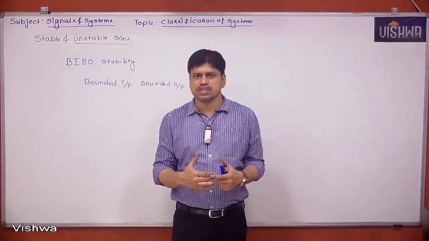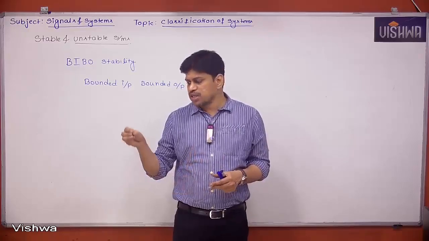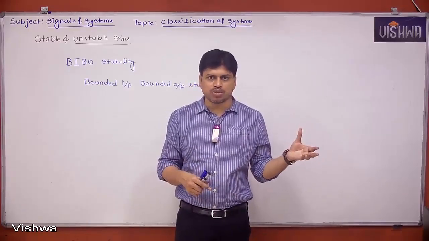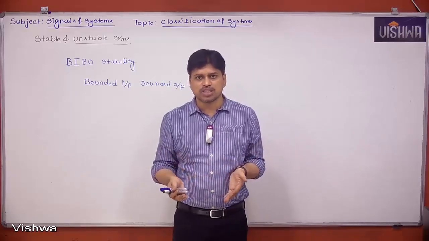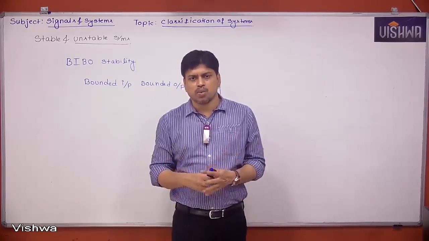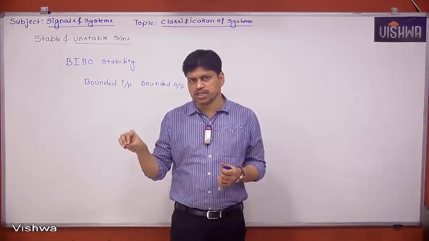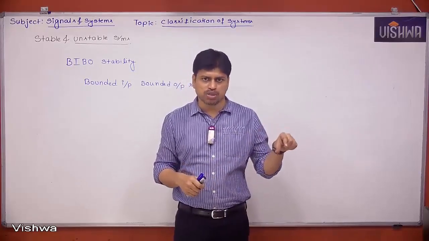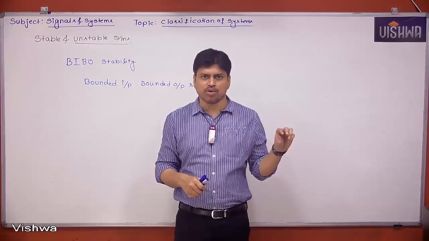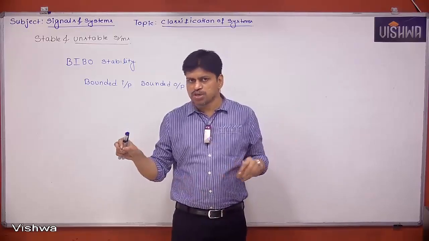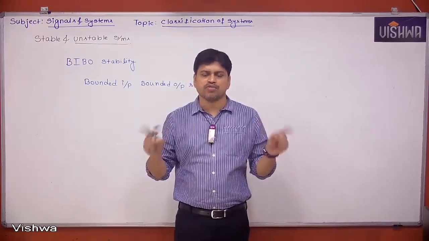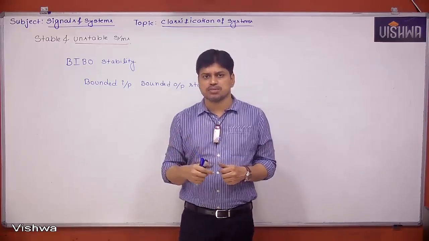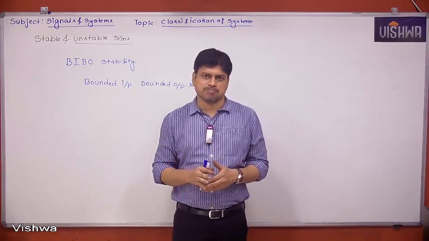Don't think about anything. Suppose, sir, what if it is an unbounded signal? Again, I can get an unbounded signal output. So then can you call this a stable system? No, no, no. There is no such criteria. We have to check for bounded inputs only. That means if input is bounded, then we have to check the output, whether it is a bounded or unbounded signal. So if input is bounded, output is also bounded, then we can call the system a bounded input, bounded output, stable system. In simple, stable system.